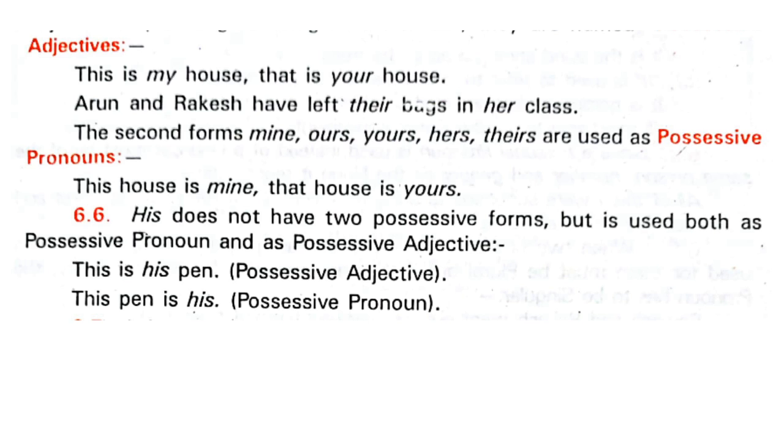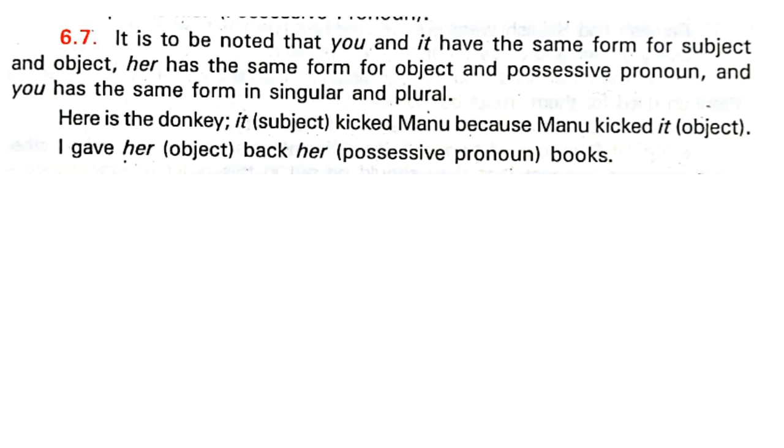His does not have two possessive forms, but it is used as possessive pronoun and possessive adjective. Like this is his pen. So this is coming in the possessive adjective. Whose pen? His pen. Right? In the possessive pronoun, this pen is his. Have you seen the difference? Okay. Now it should be noted that you and it have the same form of subject and object. Her has the same form of object and the possessive pronoun. You has the same form in the singular and plural.